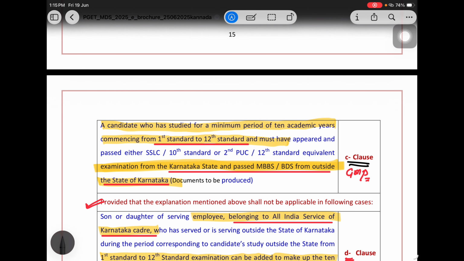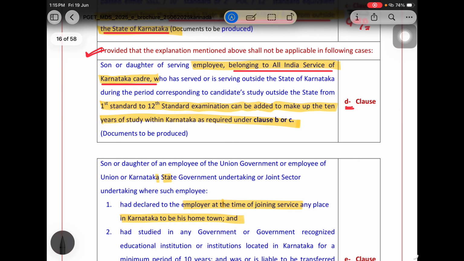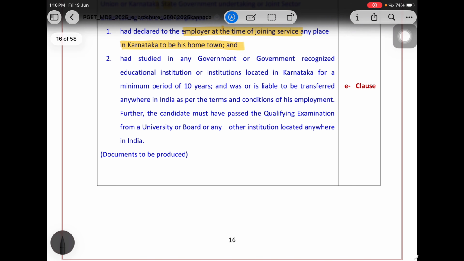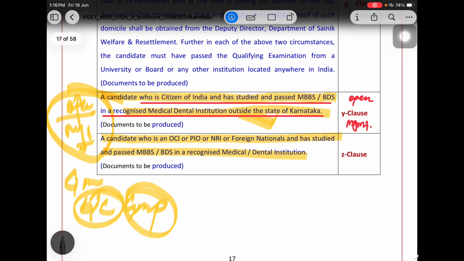So if clause ABC is not working, so now you have clause D, like your parent is in the All India Karnataka cadre, and son or daughter of an employee of the union government, then they are applicable for clause E. Now coming, mainly the biggest confusion is in clause A and B.